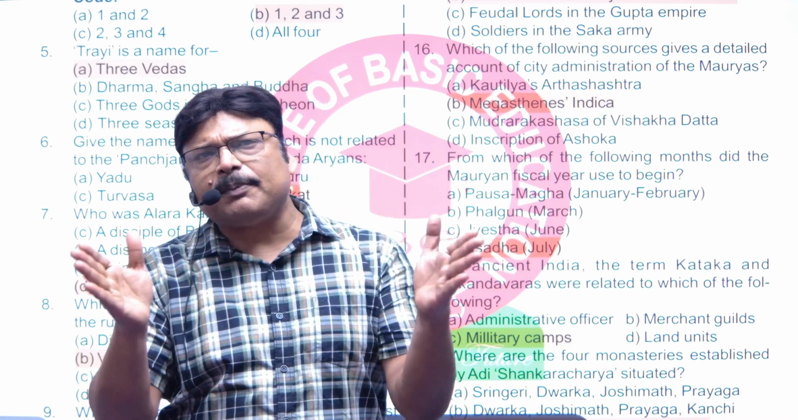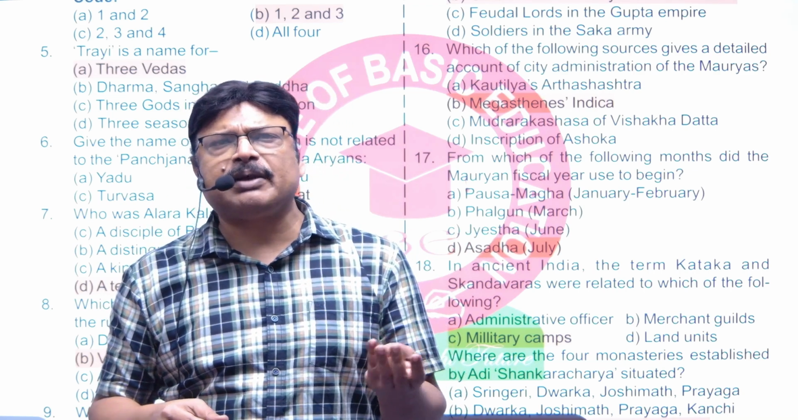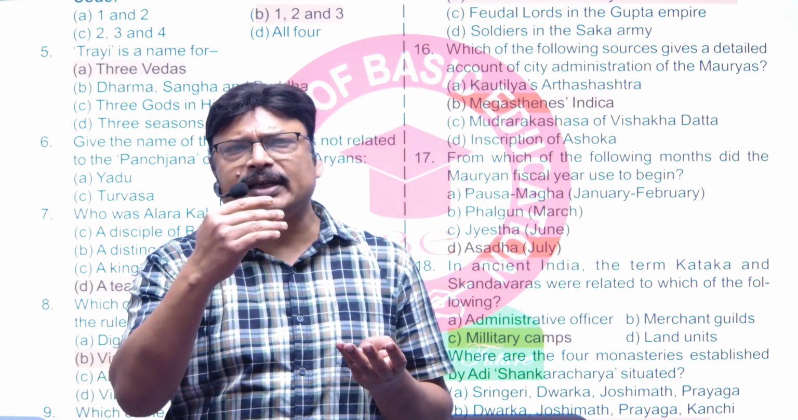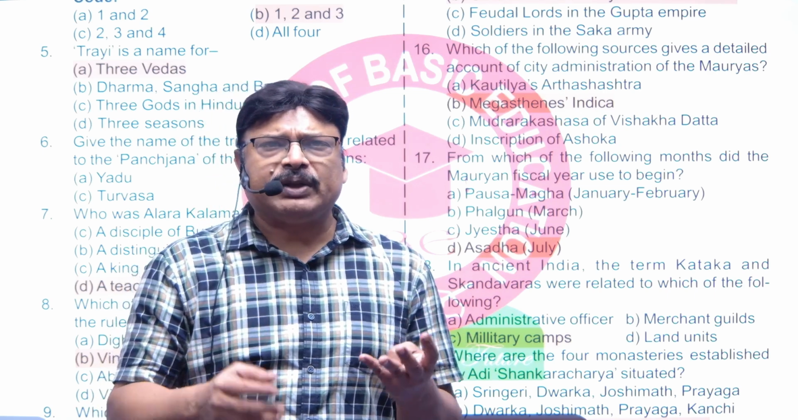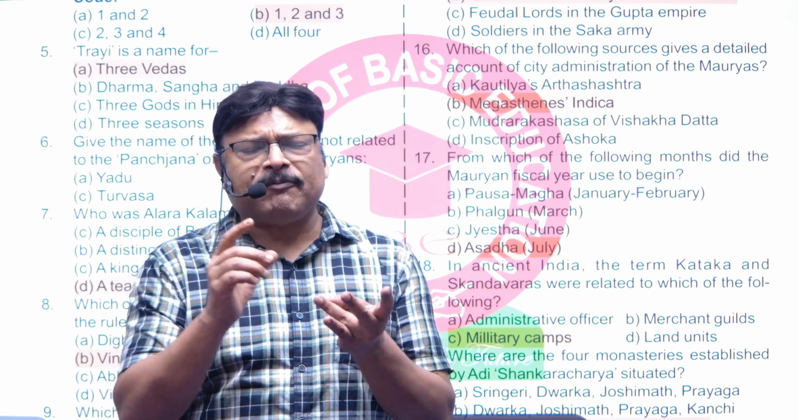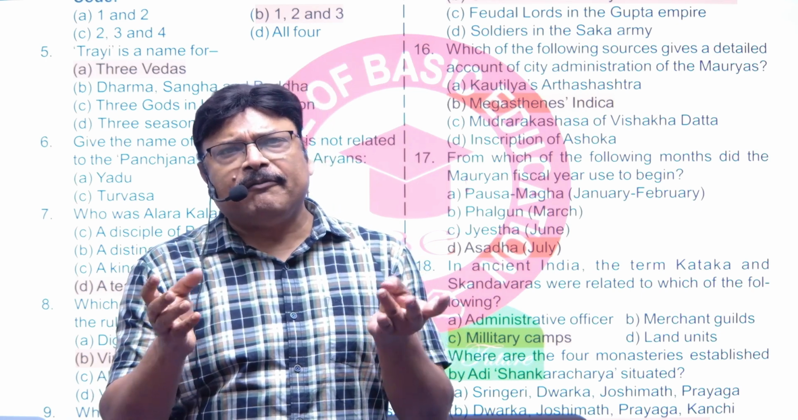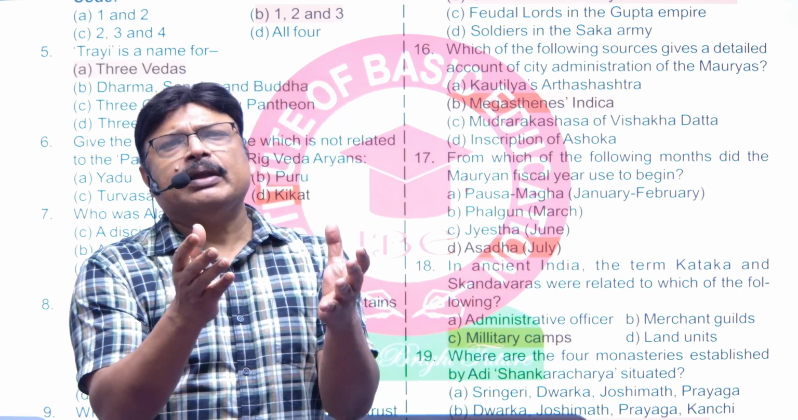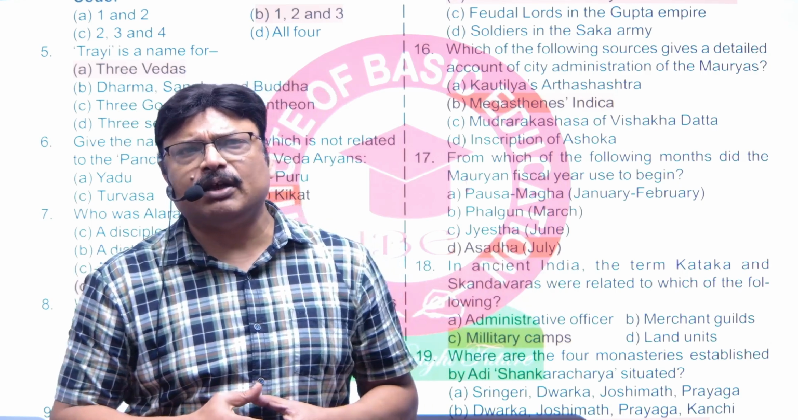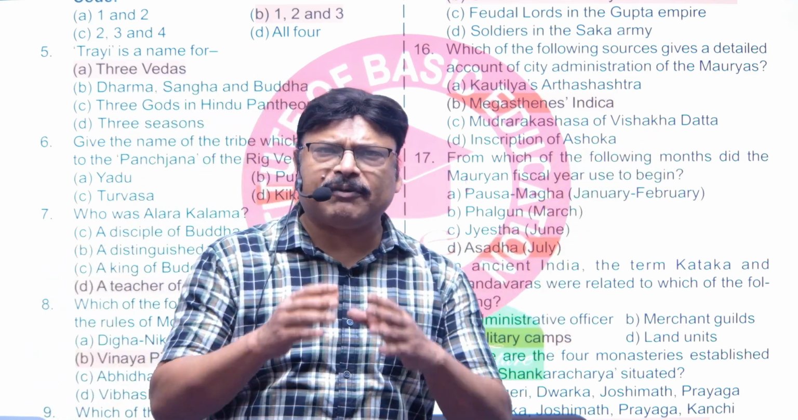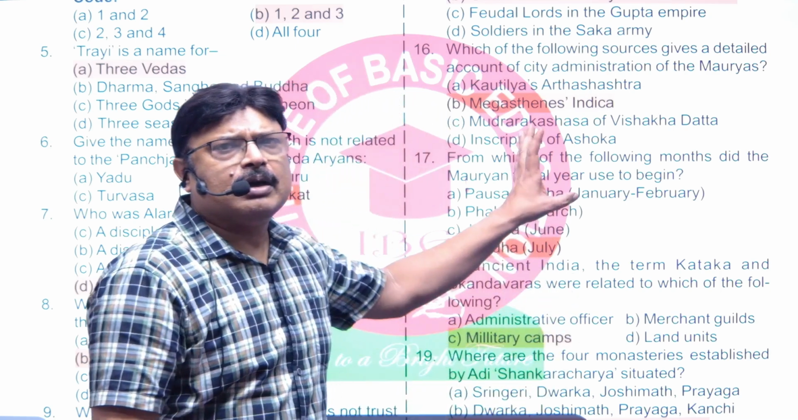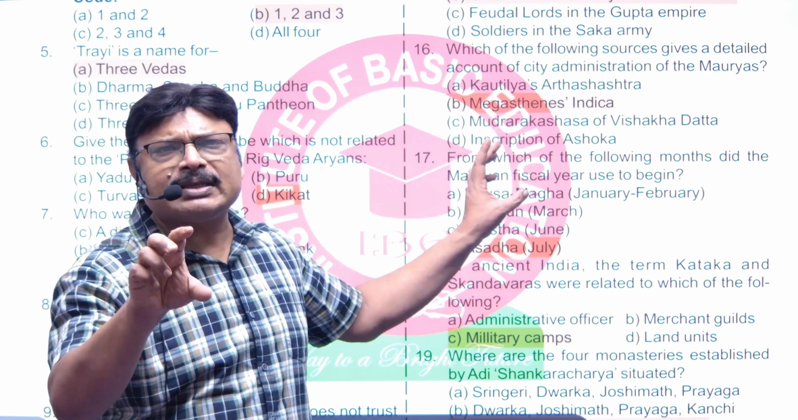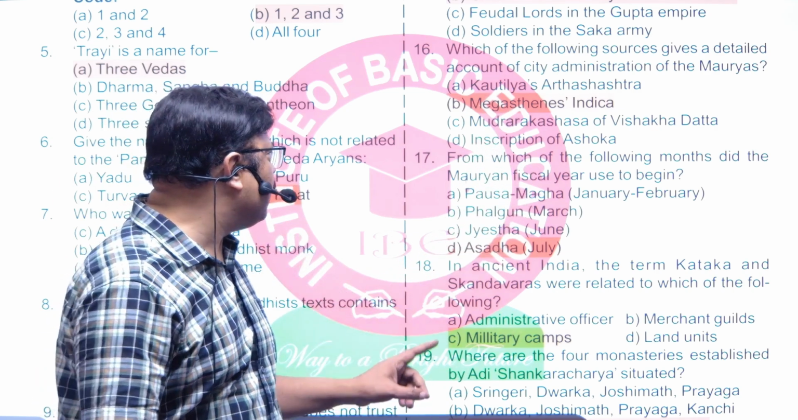So he had given the description of the 6 committees, which was, one was pertaining to the foreigners, second was pertaining to the registration of birth and death, third was pertaining to the taxes, fourth was pertaining to the manufactured goods, fifth was for sanitation, and sixth was pertaining to the merchandise items and all, right? So these were the 6 committees which were formed, as mentioned in Megasthenes Indica, right? So it is written there.